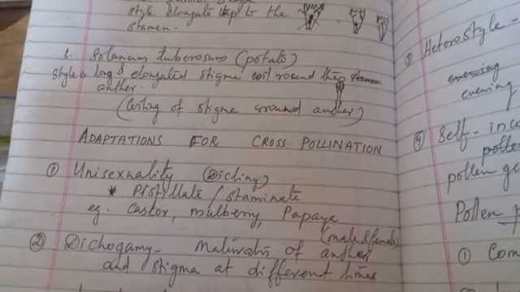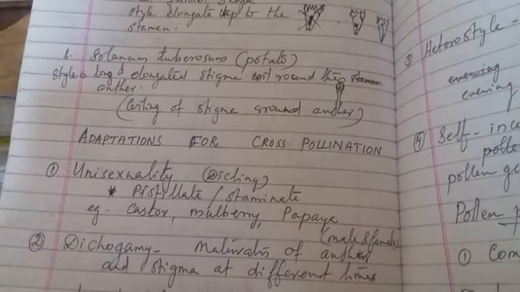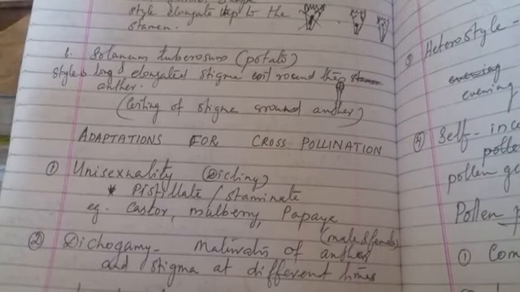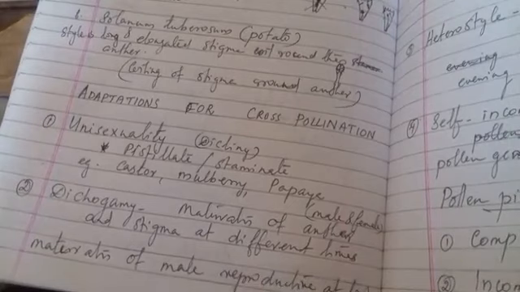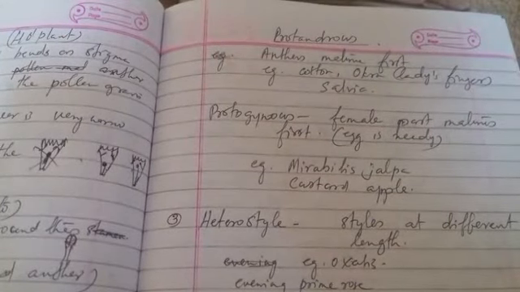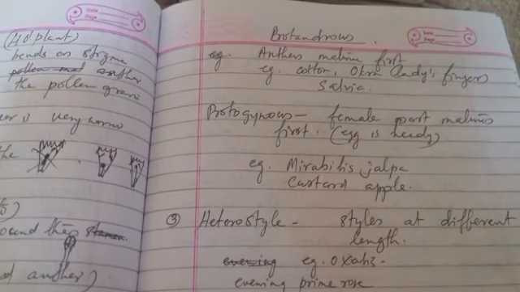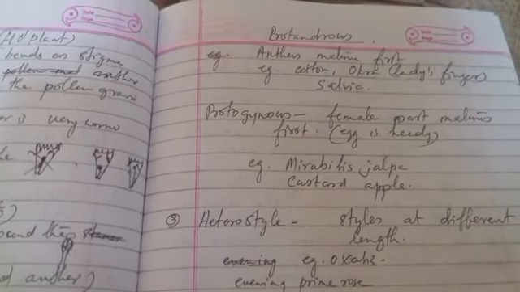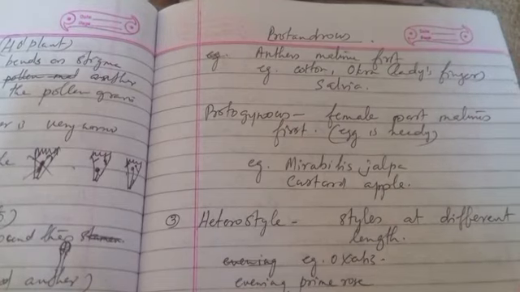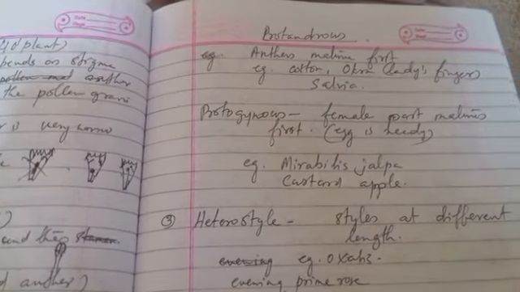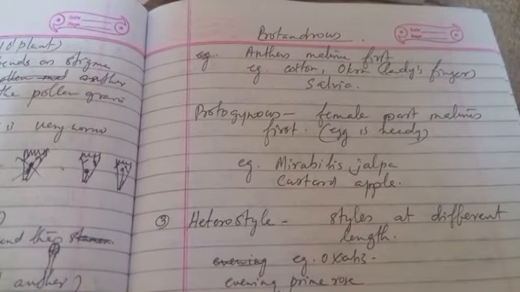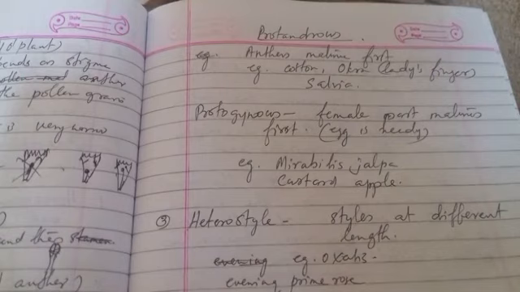Then dichogamy is another adaptation, where the maturation of anther and stigma takes place at different times. If the anther matures first, then it is known as protandrous. So in the protandrous condition, only the anther is mature, the stigmatic region is not ready to receive, or the egg is not ready. So there are only chances of cross pollination. When another flower's pollen grain comes, then only the matured egg will be there to fertilize. Examples of protandrous flowers are cotton, okra, that is lady's finger, salvia, etc.